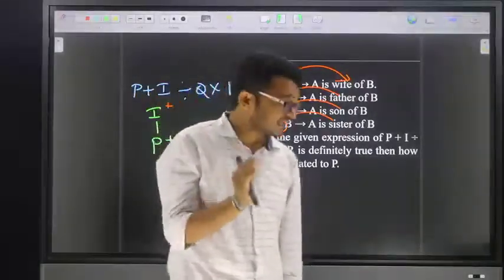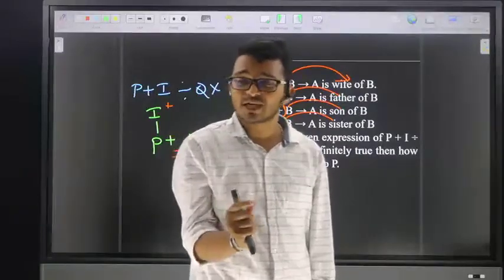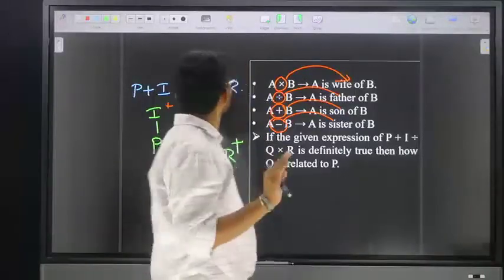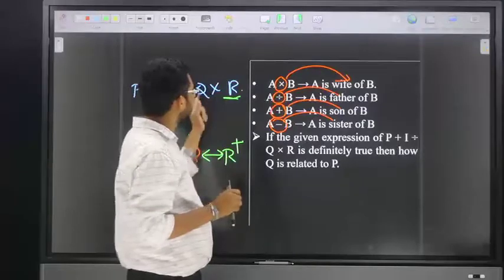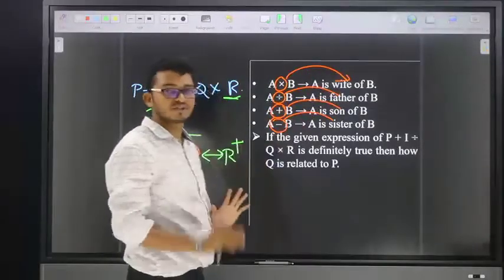Friends, in the last example, I gave a clue point: if anything is at the end of the option, we don't know the gender except for a couple. Now, R is at the end of the option, but we know the gender of R. Why? Because Q into R means Q and R are both a couple.